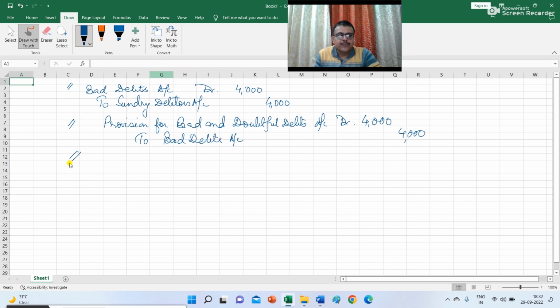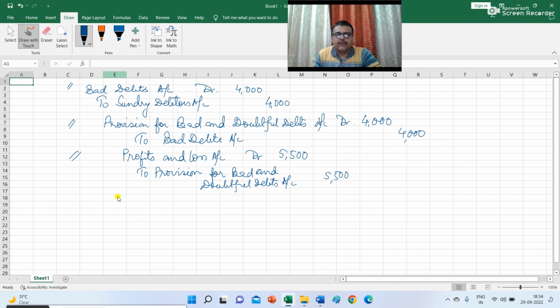Now this year the provision for bad and doubtful debts required is 7,500. So you need to transfer the required balance from profit and loss account to provision for bad and doubtful debt. The general entry passed is profit and loss account debit 5,500 to provision for bad and doubtful debt account. Where do you get this balance from?